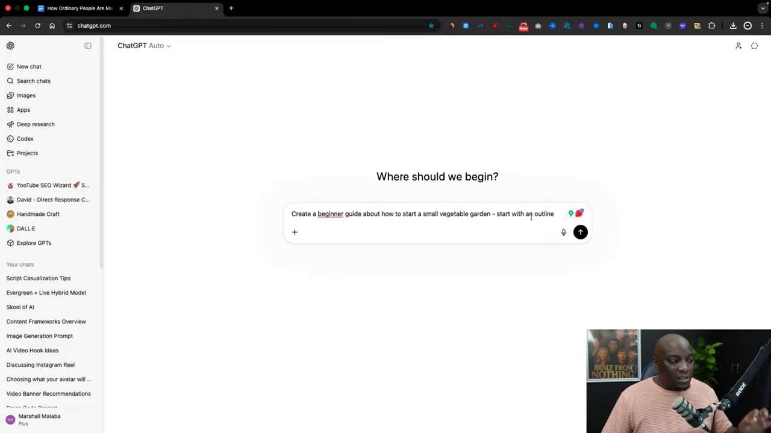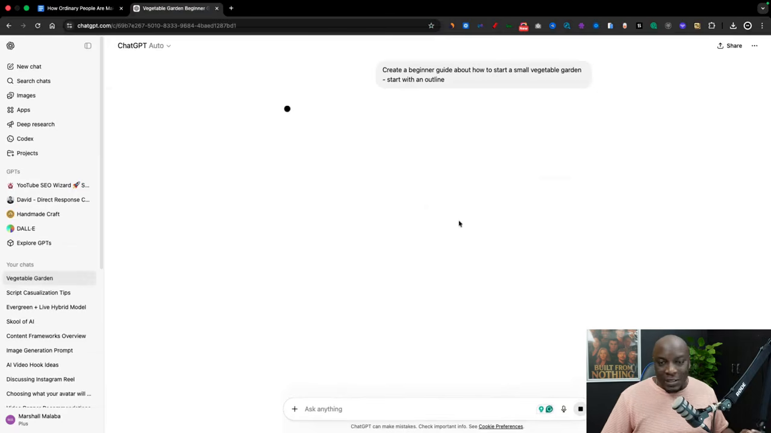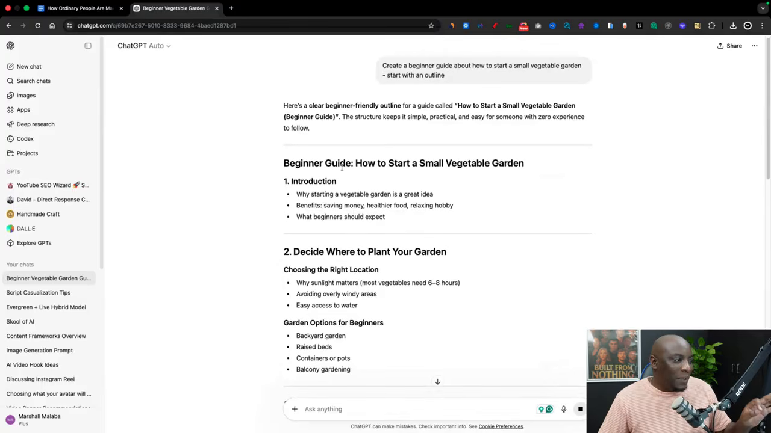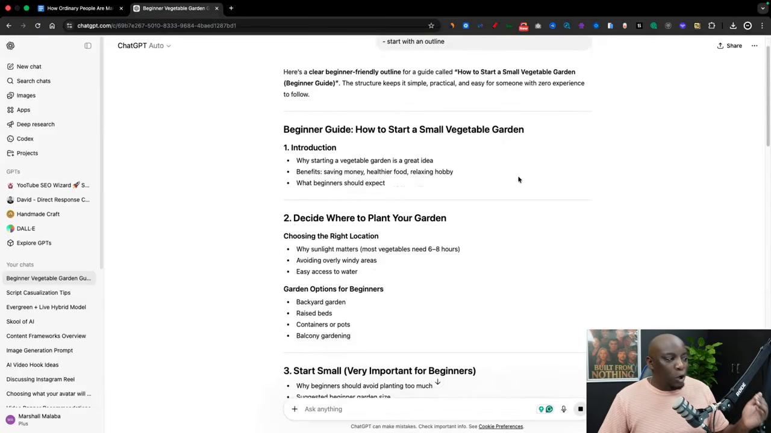I've just added there to say start with an outline. Then I'm just going to press enter. And then what ChatGPT is going to do is that it's going to access the internet, do research for me, and find out what's the best title to call this book. And this is the best topics to include inside of the book. For example, it's going to be called The Beginner's Guide, How to Start a Small Vegetable Garden. And then this is what's going to be inside of the book.